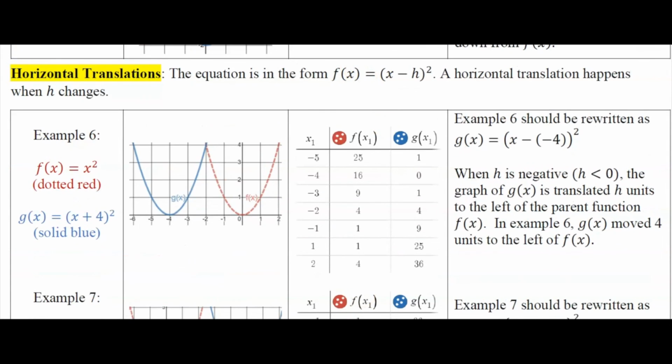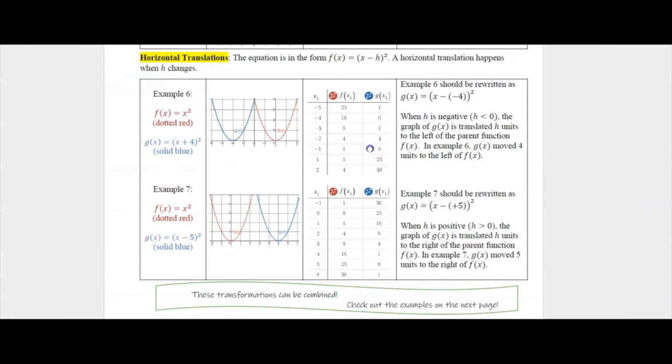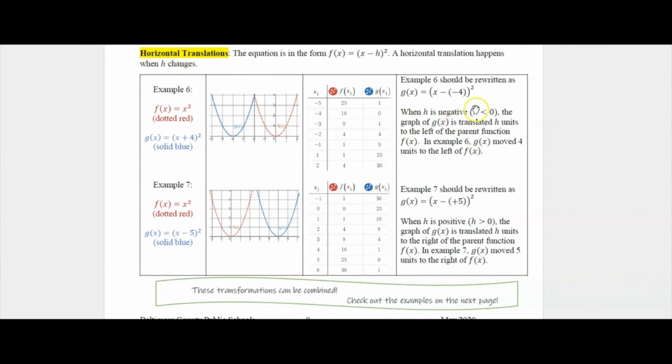Now, the only thing that I want to bring to your attention about horizontal translations is that sometimes it's necessary to rewrite the function so that I can know exactly what the value of h is. So in this example, g of x was the quantity x plus 4 squared. But if you remember, I was looking at the transformation in the form the quantity x minus h squared. So I had to rewrite my function as g of x equals the quantity x minus negative 4 squared so that I could see that h was negative and it moved the graph to the left.